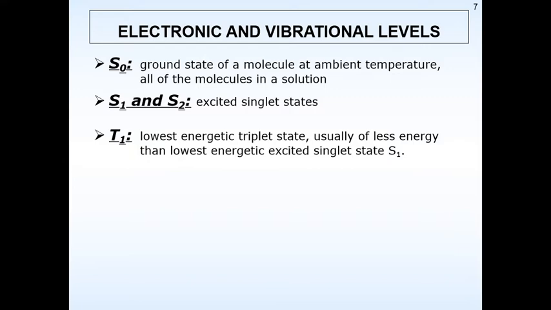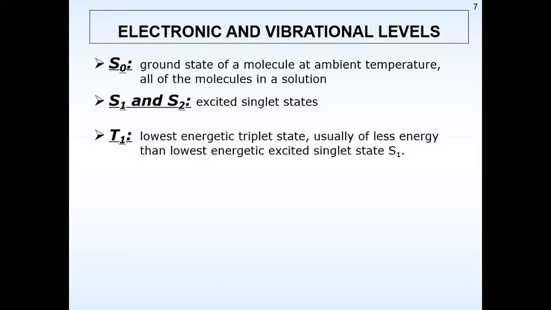S0 can be said to be a ground state of a molecule at ambient temperature of all the molecules in solution. S1 and S2 can be said as excited singlet states. T1, let us consider that it's the lowest energetic triplet state, usually of less energy than the lowest energetic excited singlet state S1.